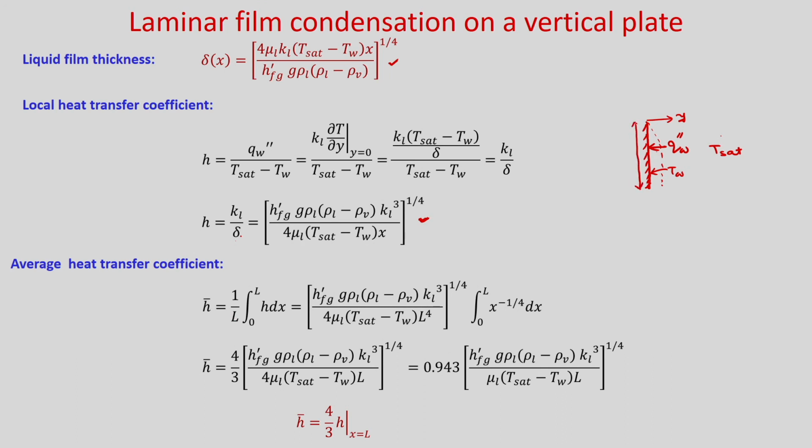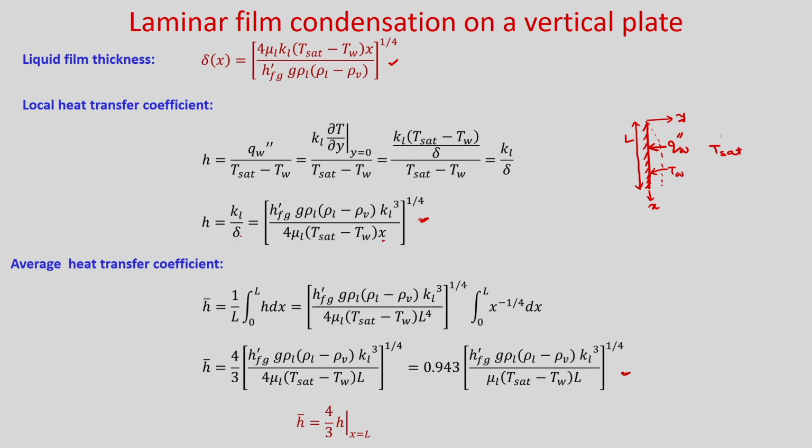So, if the plate length is L, x is measured from here in the downward direction. So, 1 by L, 0 to L, h dx. So, if you integrate h, here x is there, so x to the power minus 1 by 4, right. So, integration 0 to L of x to the power minus 1 by 4 dx. If you put it, then you will get the average heat transfer coefficient like this. So, this 4 by 3 and inside you have 1 by 4 to the power 1 by 4. If you evaluate it, you will get around 0.943. Okay. So, this is the average heat transfer coefficient.